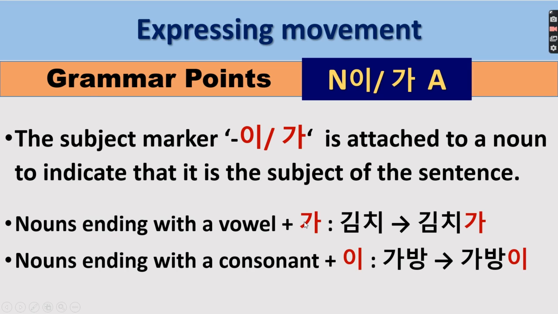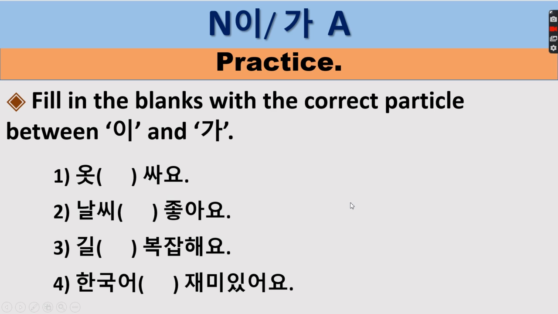If a noun ends in a vowel, you are going to add 가, but if a noun ends in a consonant, we are going to add 이. So it will be 김치가, and then here 가방이, because consonant man 가방, and then 김치, this is a vowel, so 가 and then 이.